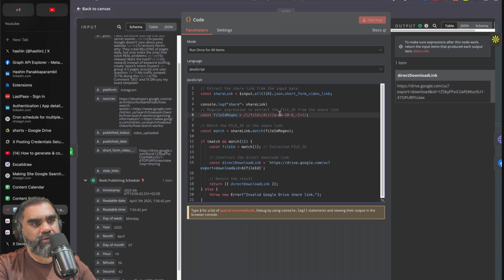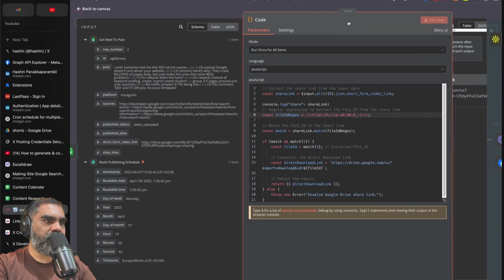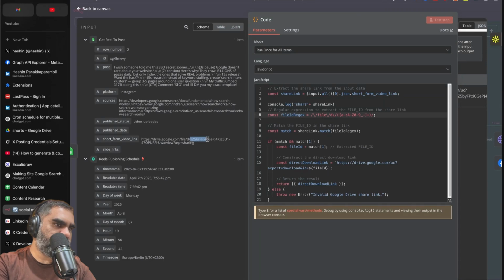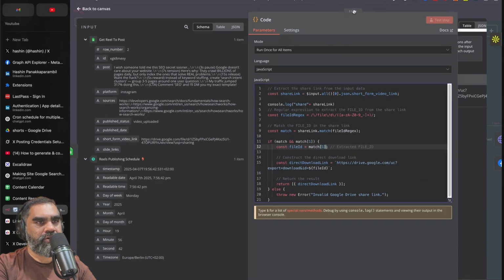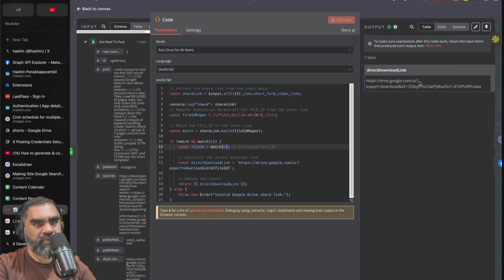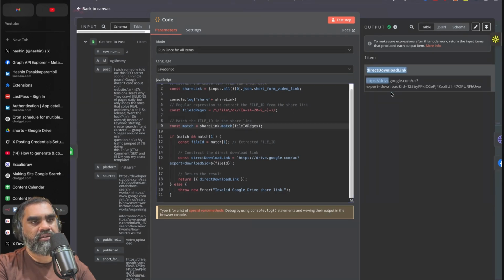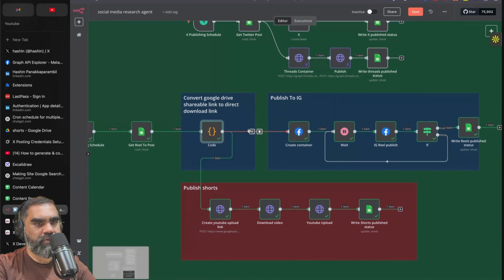This bit of code gets this ID from the URL, which is basically this ID, after the d/ and before view. There's a format for all the direct download links. It is always in this format, drive.google.com/uc?export=download, and then you pass in the extracted ID as the ID parameter. It's basically taking that ID and creating this URL. That's what that bit of code does.